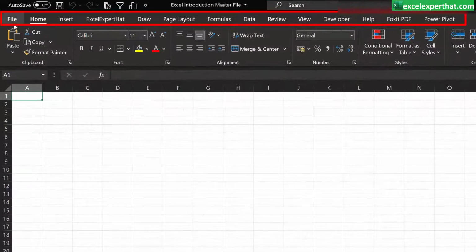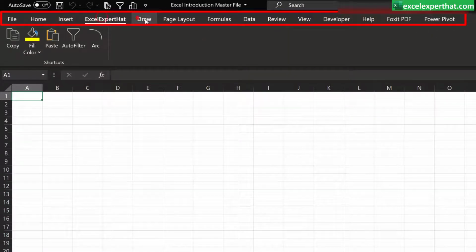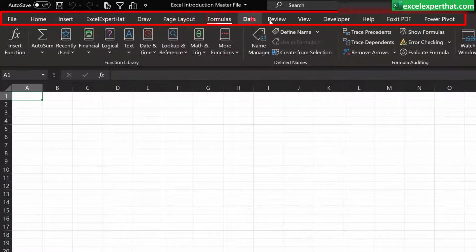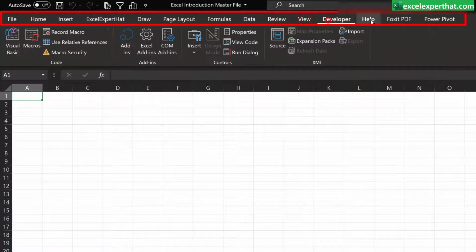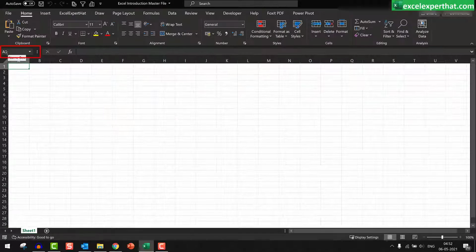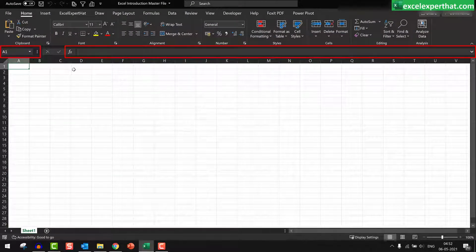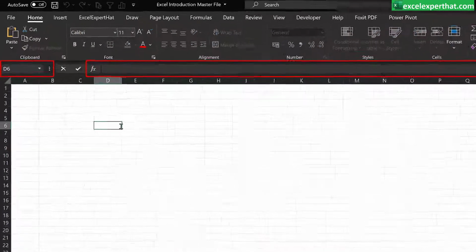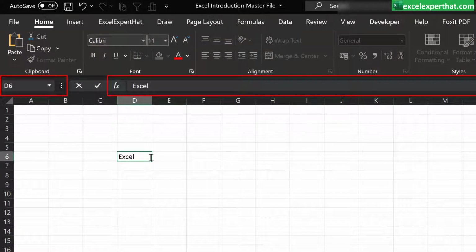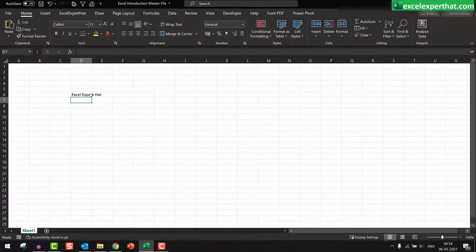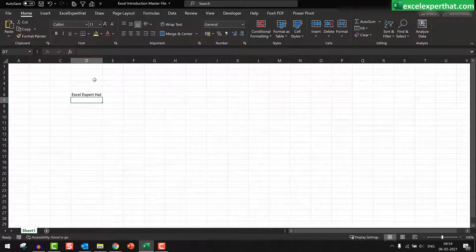In the second line, you will find the Excel tabs. In each Excel tab, there are command icons. These are all command icons which you are going to use while using Excel. In the third row, you will find the name box and the formula bar. Whatever you need to put into the cell comes into the formula bar, so here it can be a text or a formula also. And here is the face of Excel. Here are the number of cells.